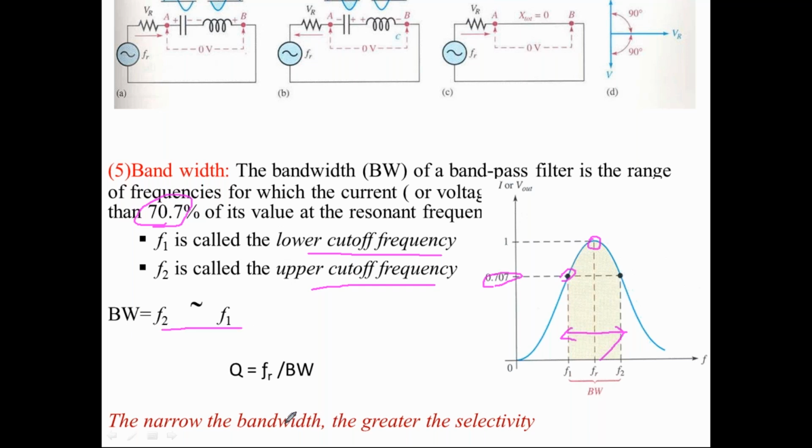The lower the value, the narrower the bandwidth, and the selectivity of the circuit is more. So this is the equation relating selectivity, quality factor, bandwidth and resonant frequency. So bandwidth is nothing but a band of frequencies. Okay.